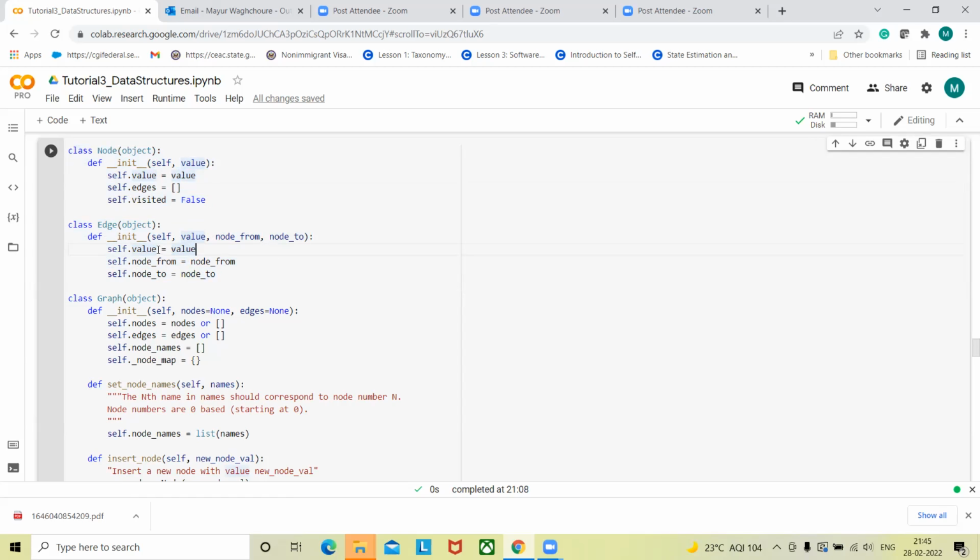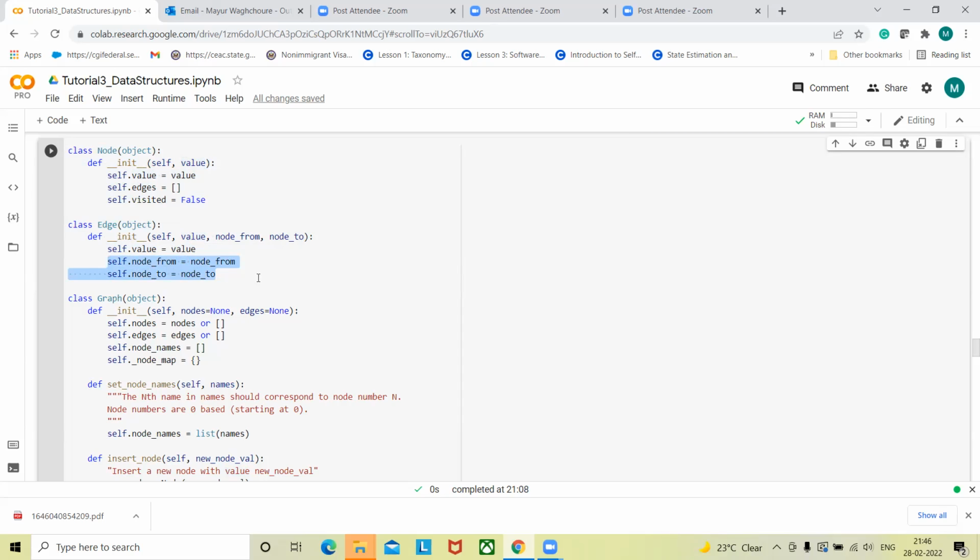Value can be of two types. Weight is something we can store in place of value, and direction is already given over here: an edge from this node to this node. So it's already a directed graph, because there are two kinds of graphs that we mostly talk about, directed and undirected graphs. These are the two things that we need.